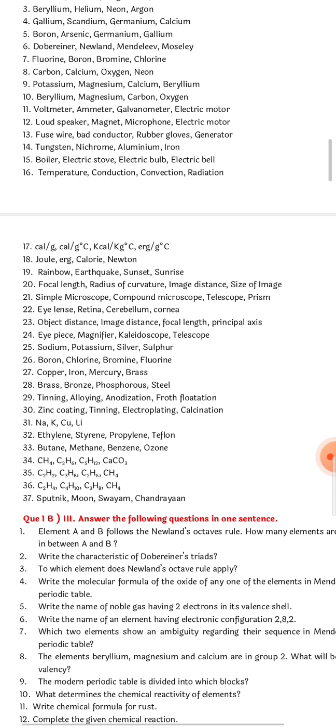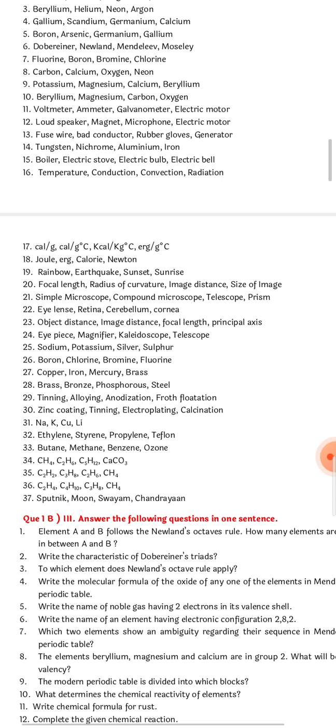Brass, bronze, phosphorus and steel. So here the odd one out should be phosphorus. Question number 28, the odd one out is phosphorus. Rest all are alloys. Question number 27: copper, iron, mercury, brass. In this question, brass is the odd one out.